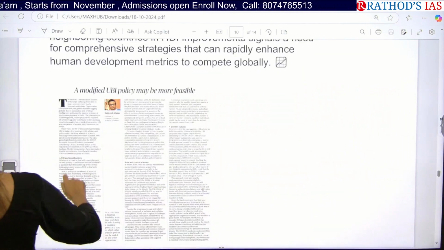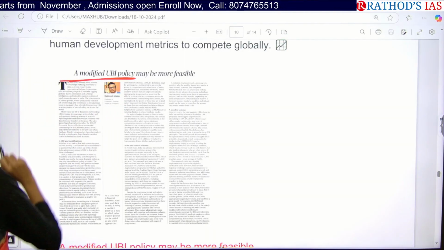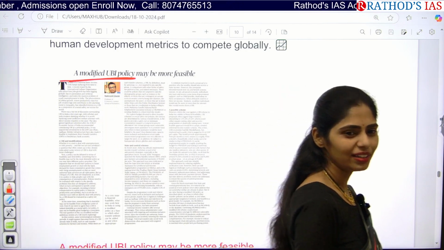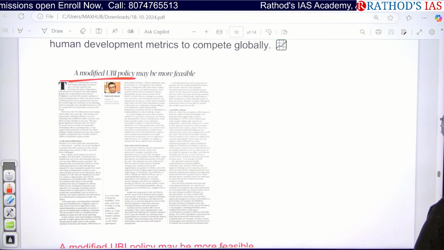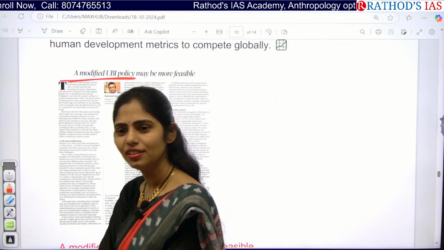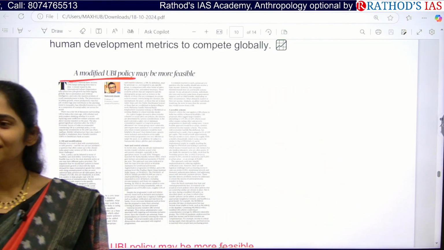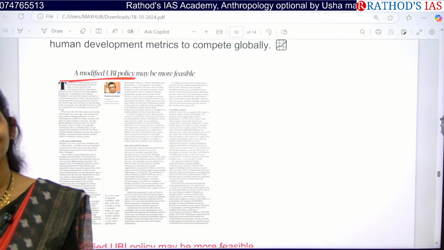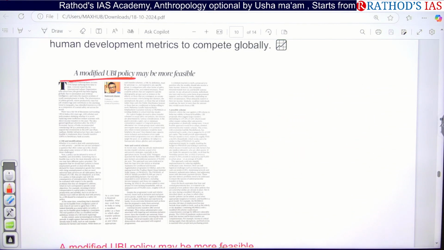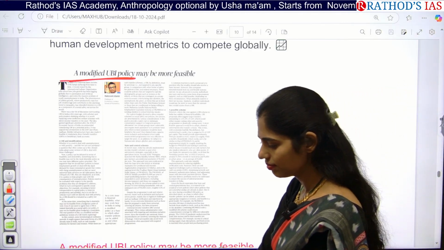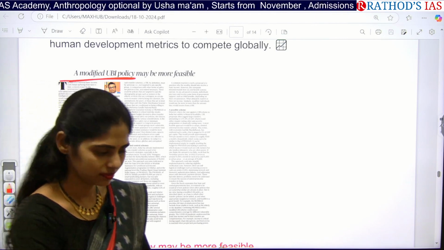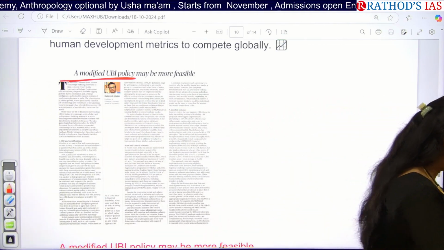Okay, see this next article: a modified UBI policy may be more feasible. What is the keyword? UBI. It is not UPI, it is UBI. What is UBI? Any idea? Universal Basic Income. So what is this Universal Basic Income? Do you have any idea, guys? What is Universal Basic Income?